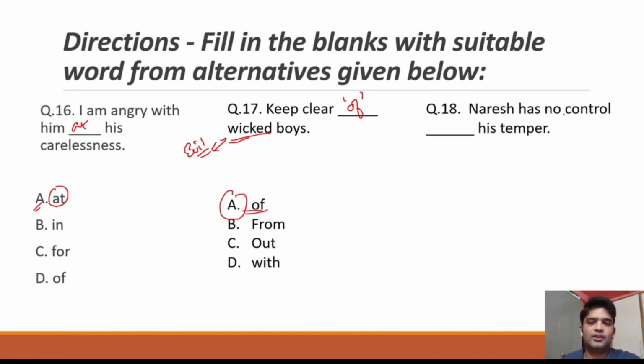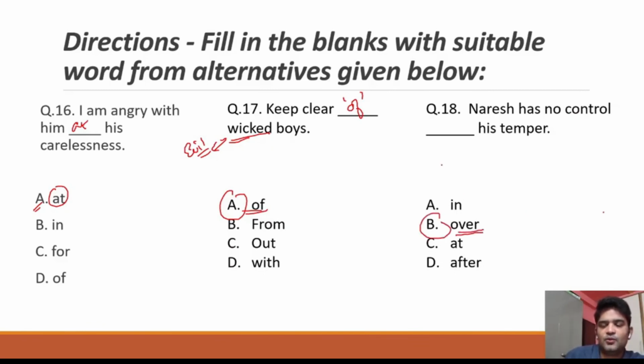Naresh has no control dash his temper. So he cannot control his temper. So the option here that best fits is over. Anything that has control, control always comes with the preposition over. Okay.